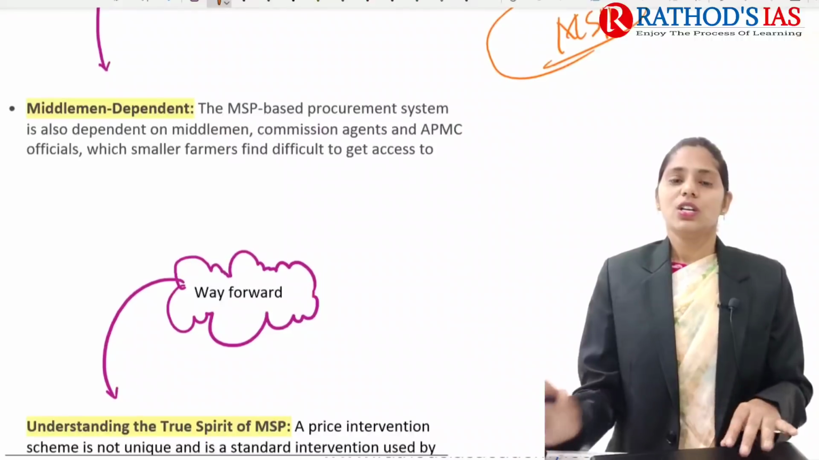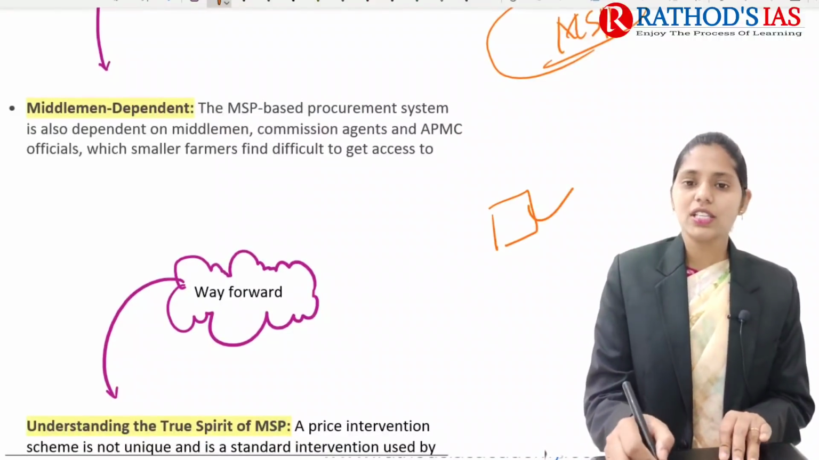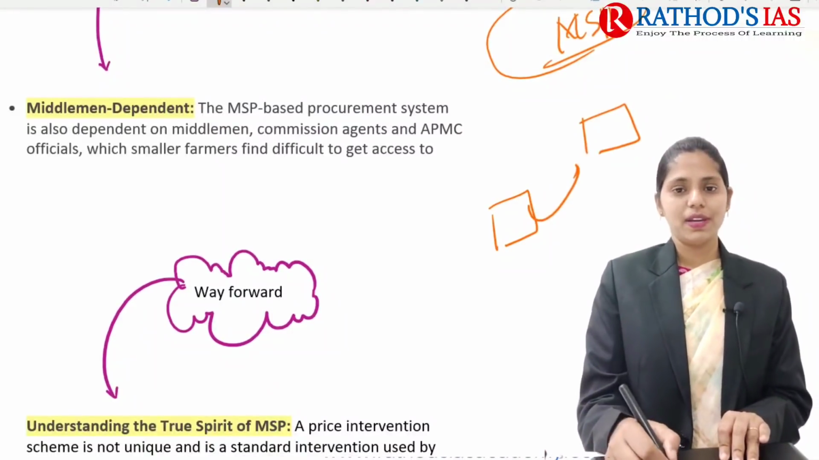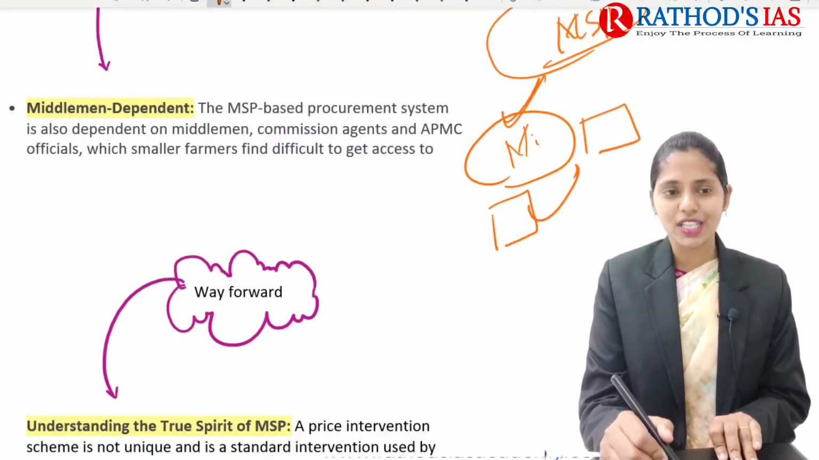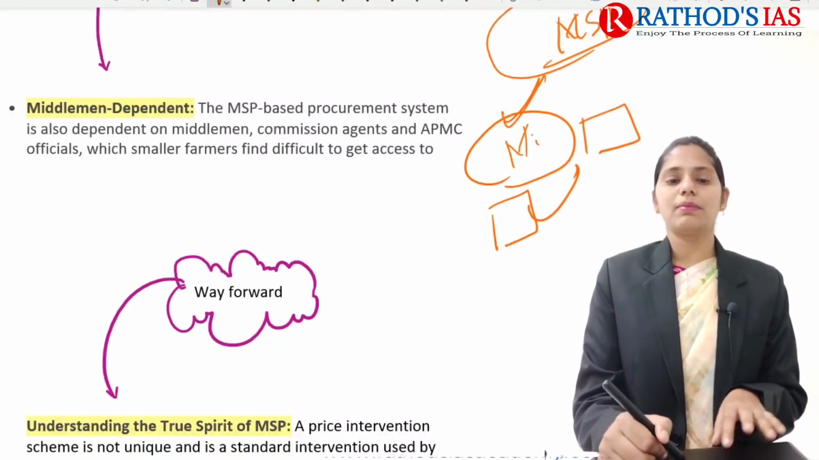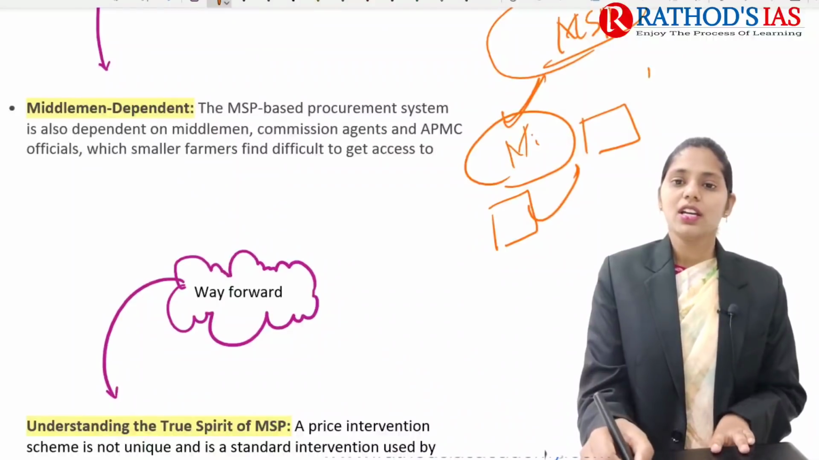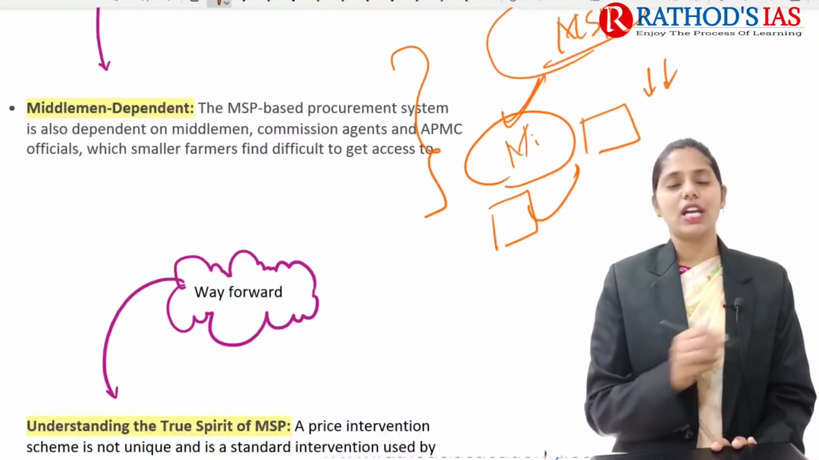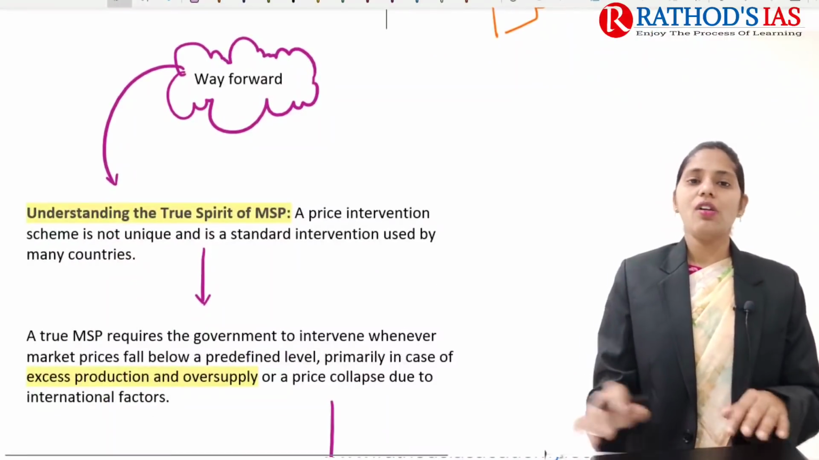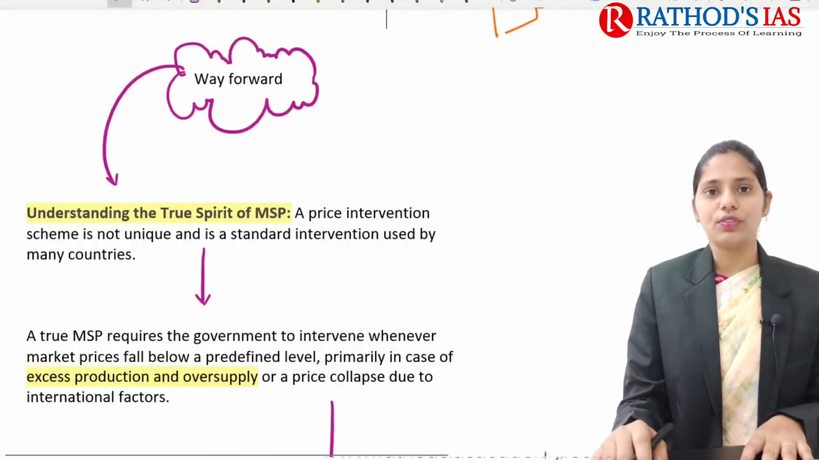And the next one is, whenever any farmer takes his produce to the market, he mainly depends upon the middleman. Okay, so our agriculture mainly depends upon the middleman, who is getting some commissions, etc., such that there is a decrease in the income of farmers. So these are some important issues regarding MSP. And now let us try to talk about the way forward.